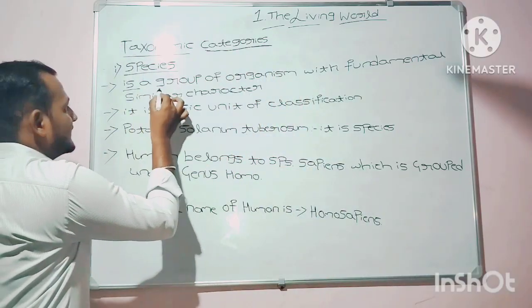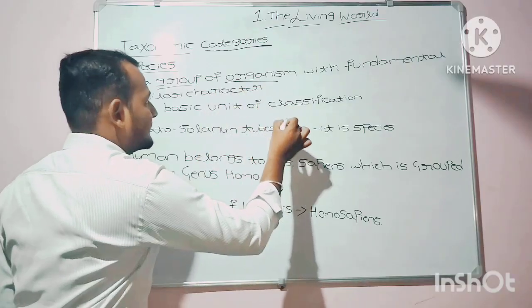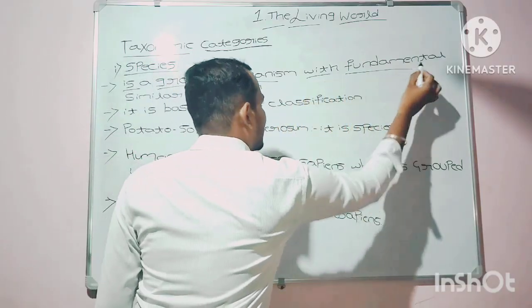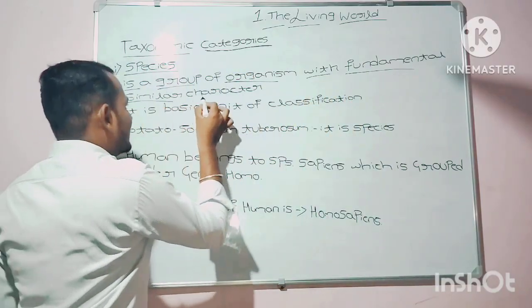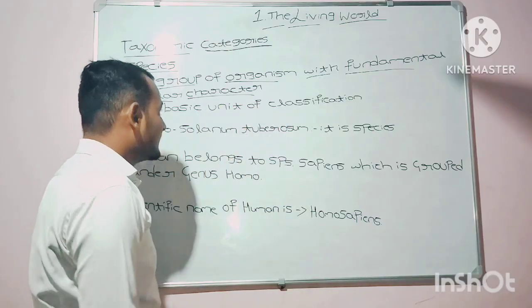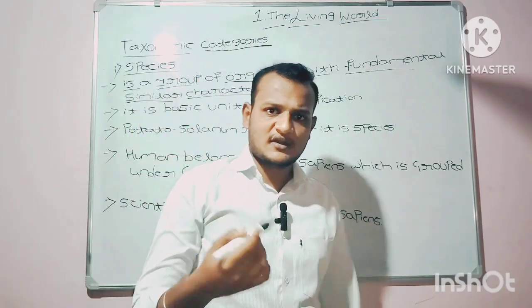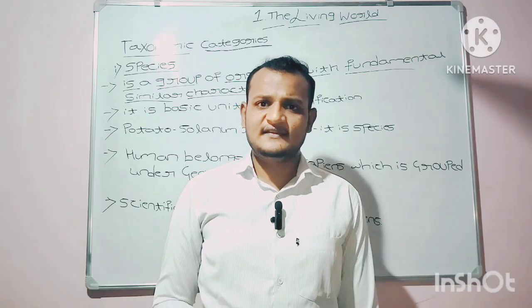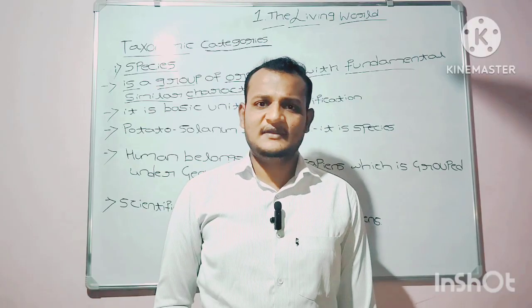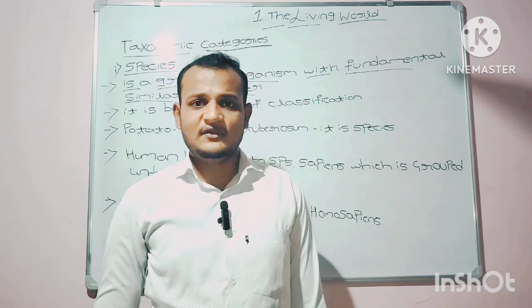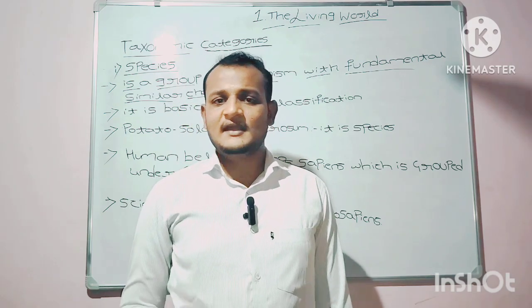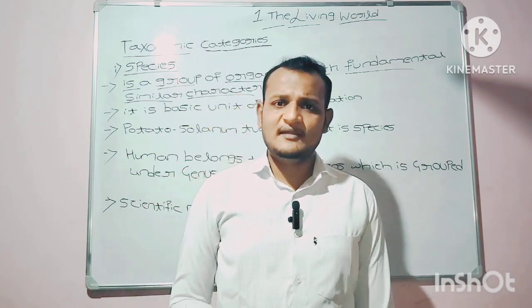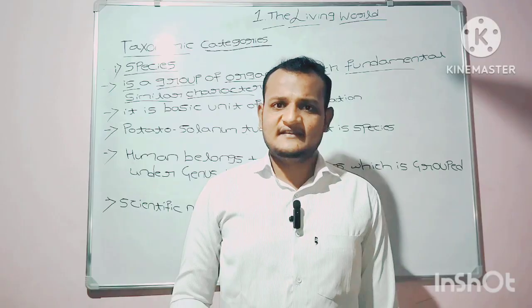Species is a group of organisms with fundamental similar characteristics. So species is a basic unit of classification. Species is a basic unit of taxonomical classification, and it plays a very important role in taxonomical classification.